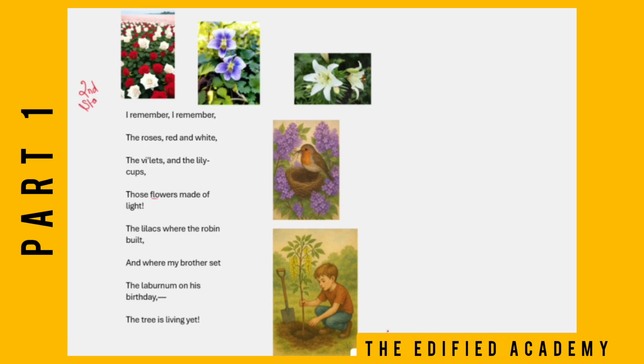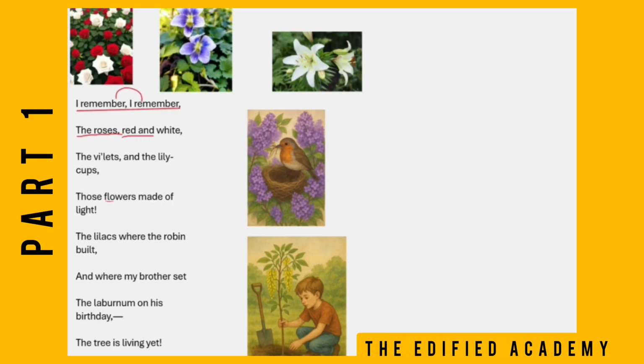Okay, this is our second stanza. Again, the poet begins the stanza with reminding himself twice. I remember. Let's see now what he's remembering. He remembers the roses, red and white, the violets and the lily cups. Children, here violets means violet. Violets are the violet colored flowers.